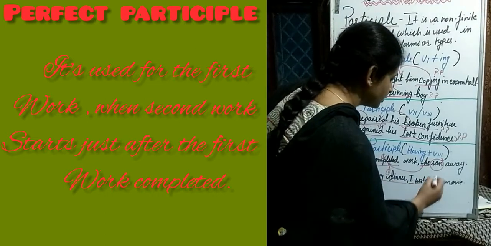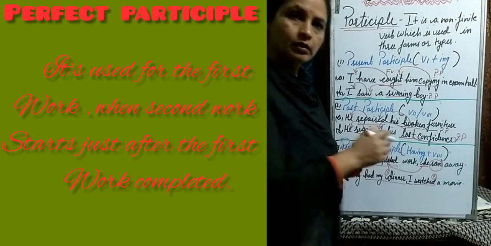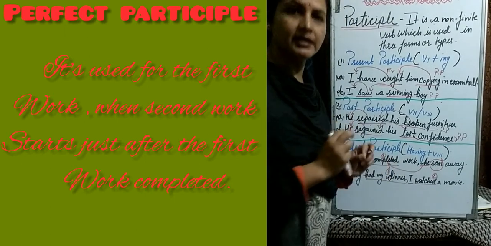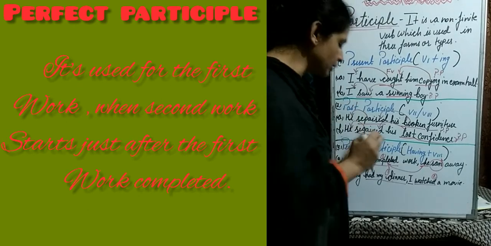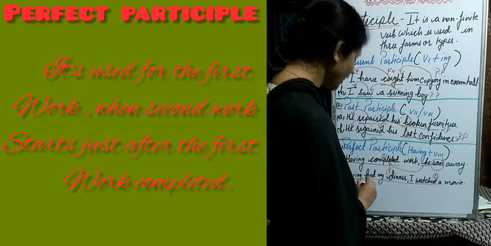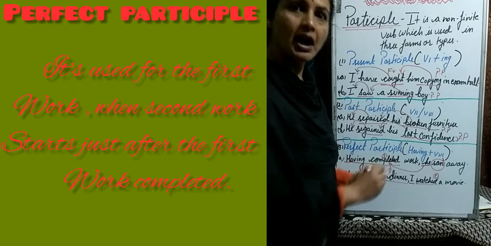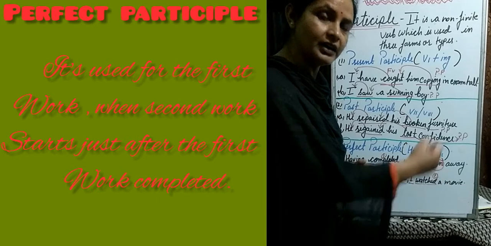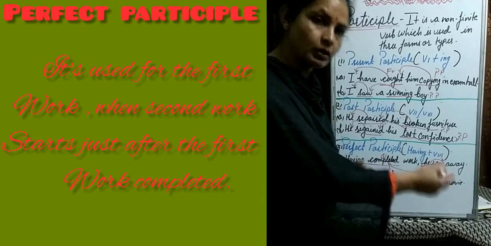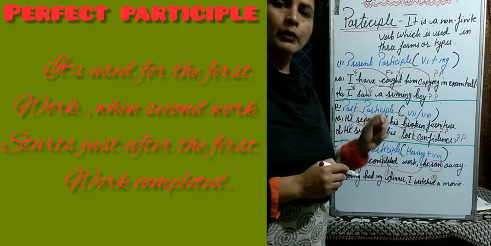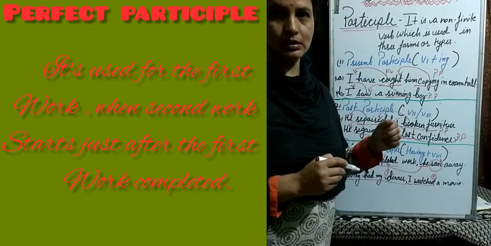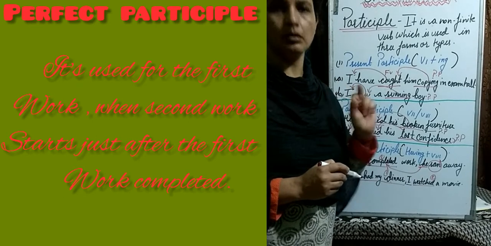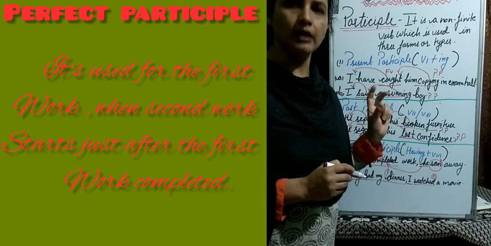So first, had my dinner. So this is perfect participle, children. Why is it perfect participle? Because having had my dinner, after completing my dinner only, I watched a movie. I did the second work. Is that clear to you? So children, here all the first works are called non-finite verbs. These all are non-finite verbs.